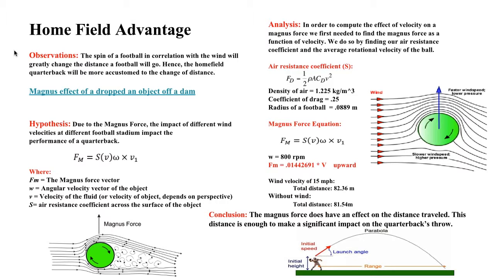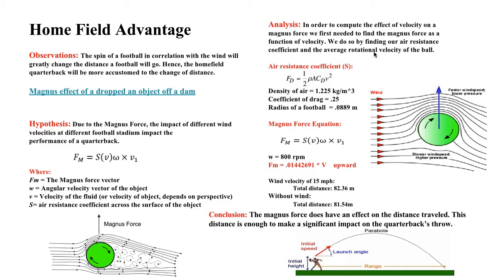So our observation is that the spin of a football in correlation with wind will greatly change the distance of a football. In this case, that would result in a home field advantage, as a quarterback would be more practiced in his given conditions. So our hypothesis is due to the Magnus Force, the impact of different wind velocities at different football stadiums will impact the performance of the quarterback.